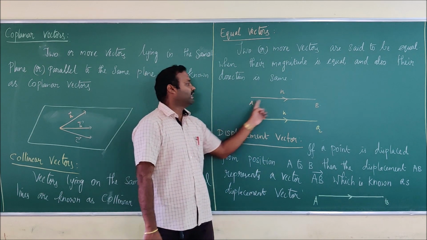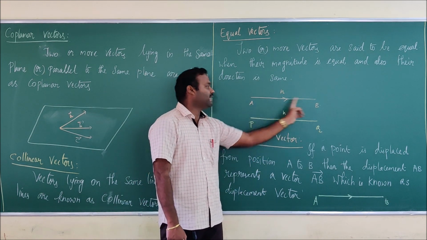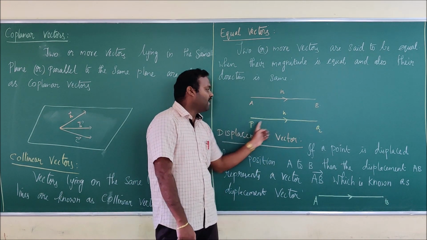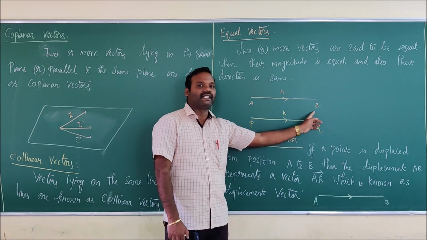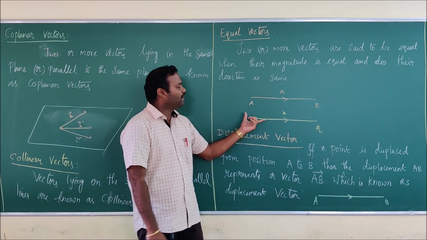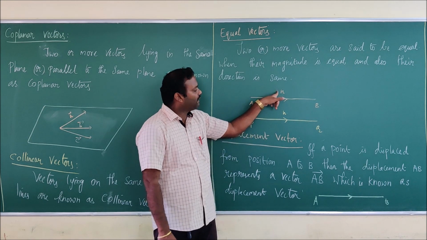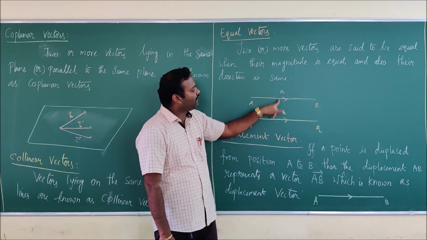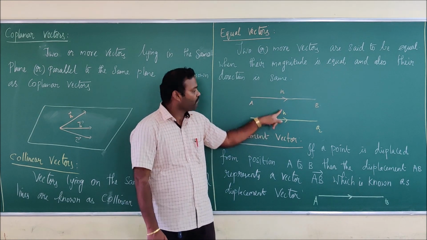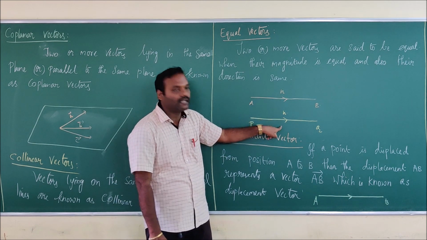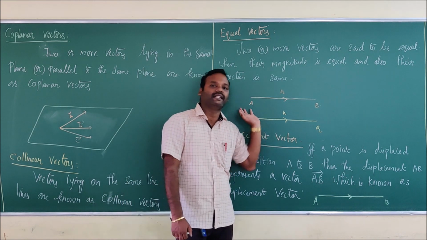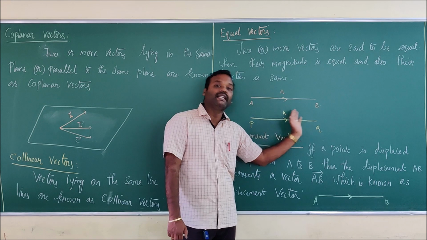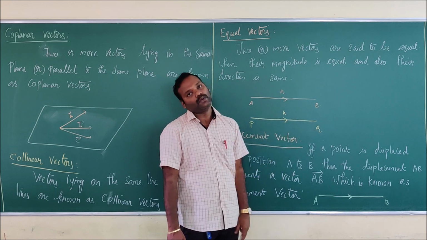Now I can write that I have drawn two lines, that is AB vector and PQ vector. When you compare these two, their length, that is the magnitude, for both the vectors is n, and also the direction is the same. So I can say that AB vector is equal to PQ vector.